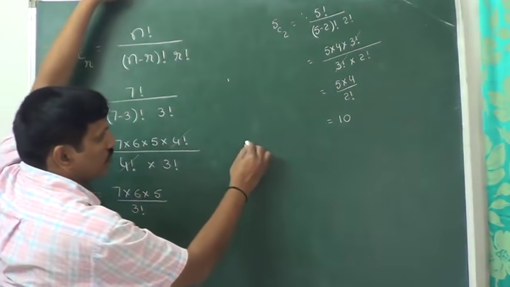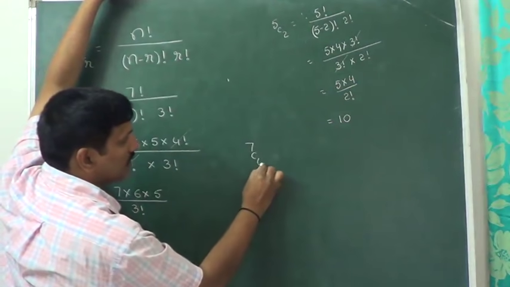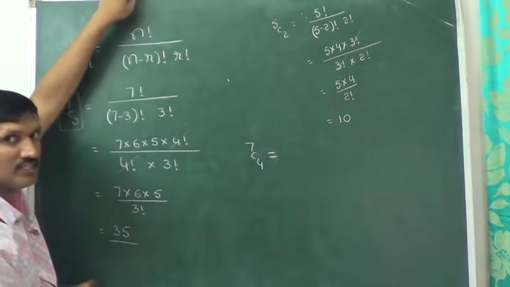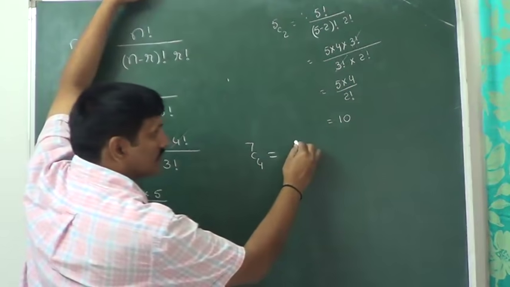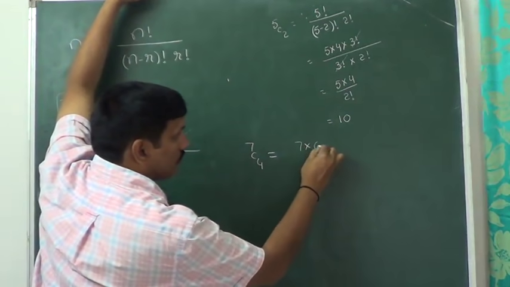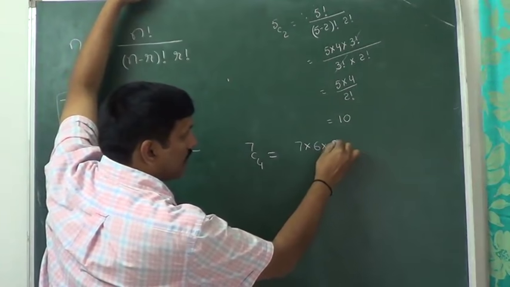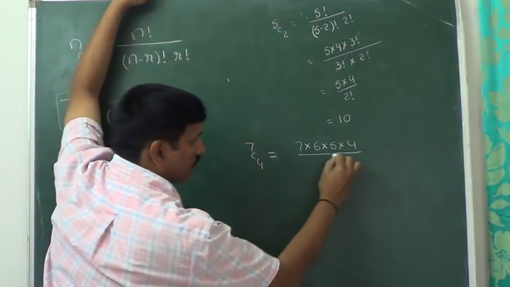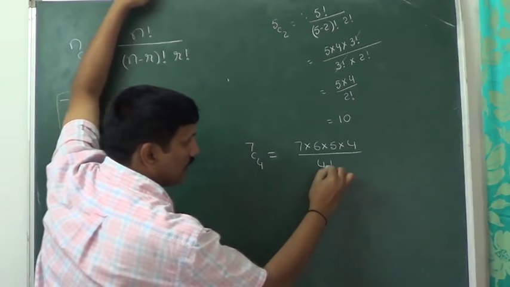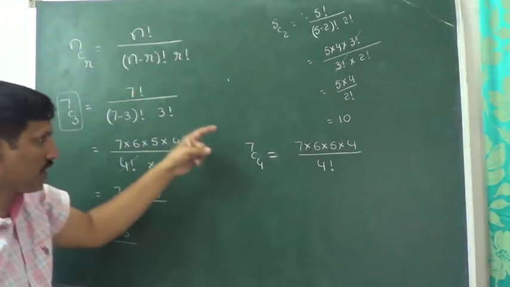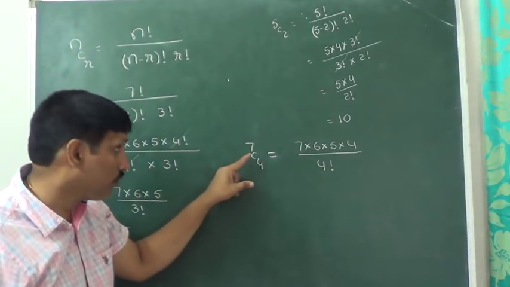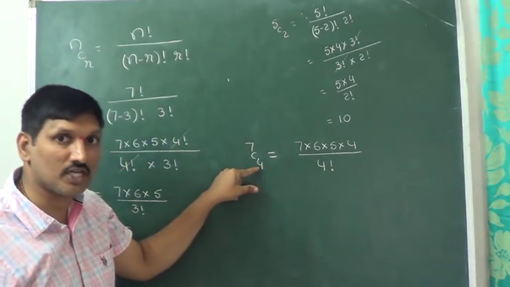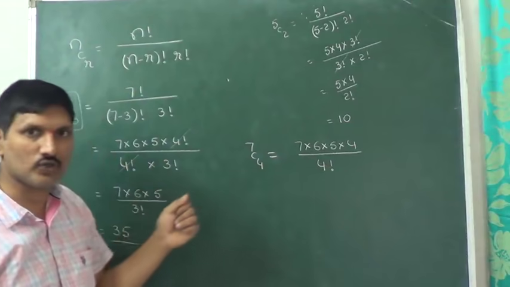Tell me, suppose I want to find out the value of 7C4. Come on, tell me what is the value of 7C4. Starting from 7, 4 numbers multiplication divided by 4 factorial.